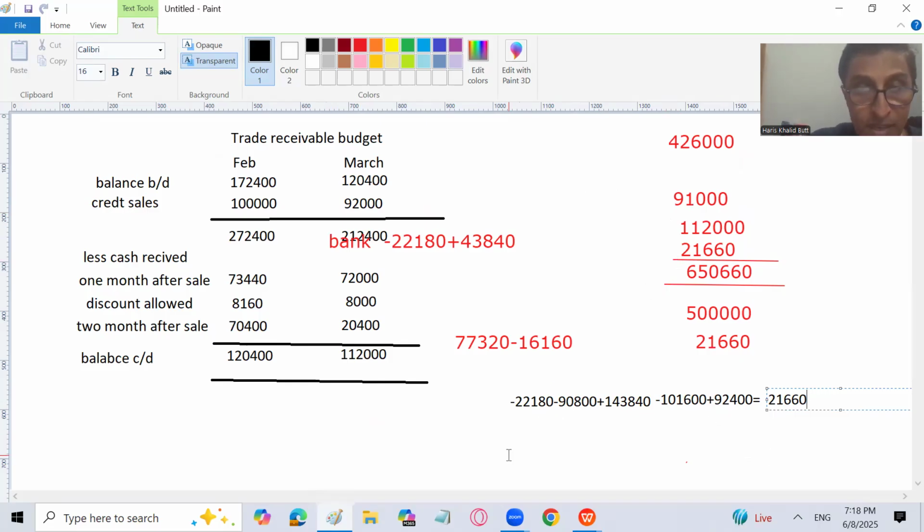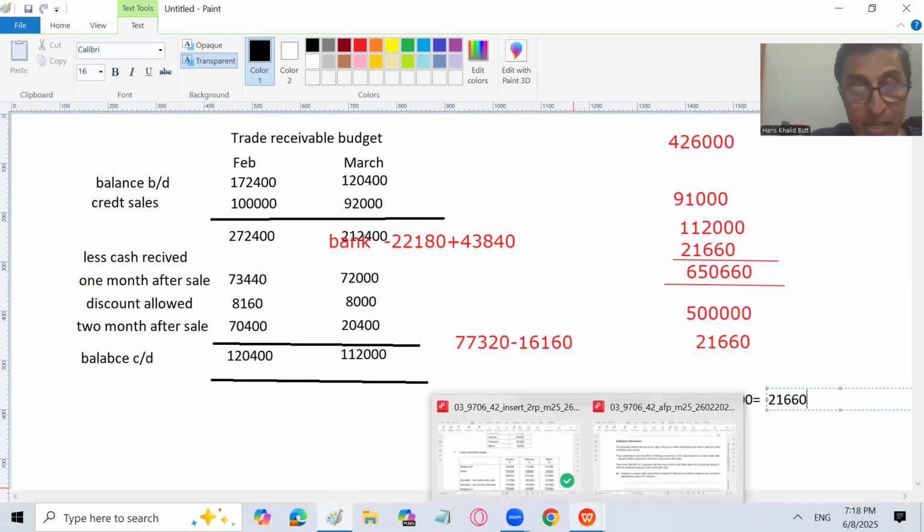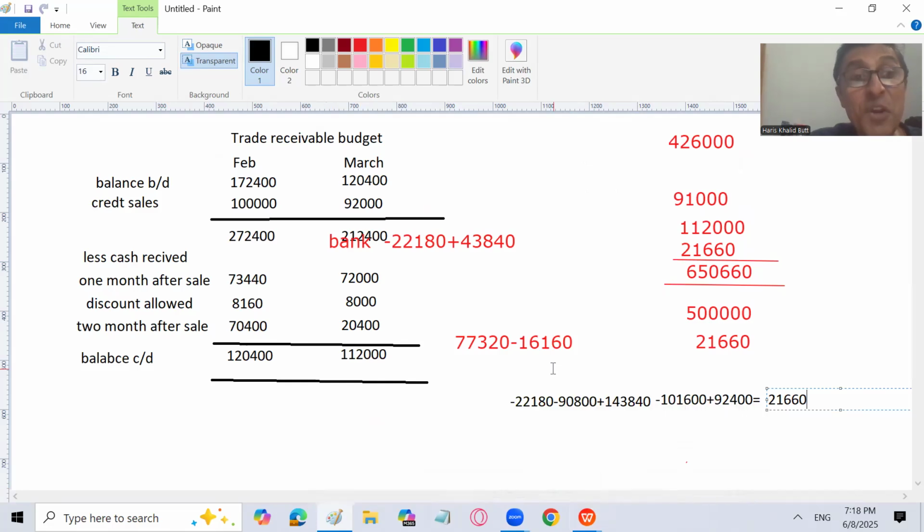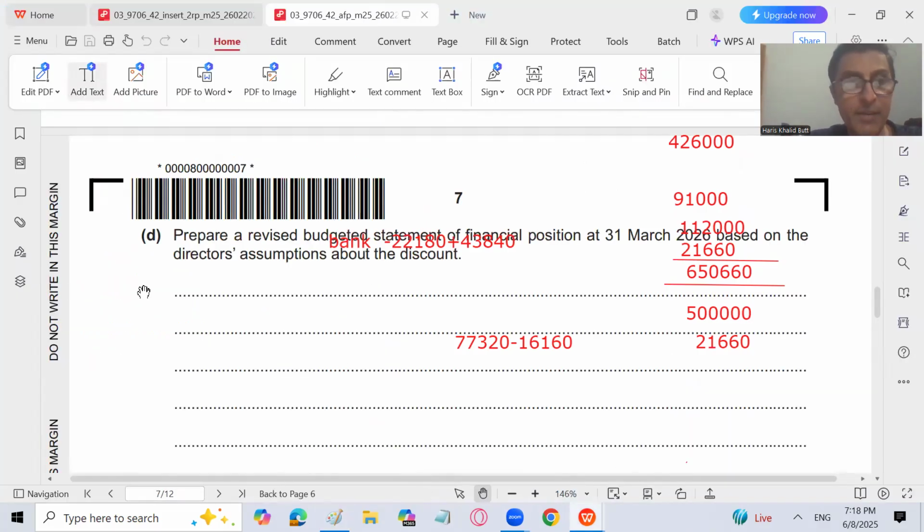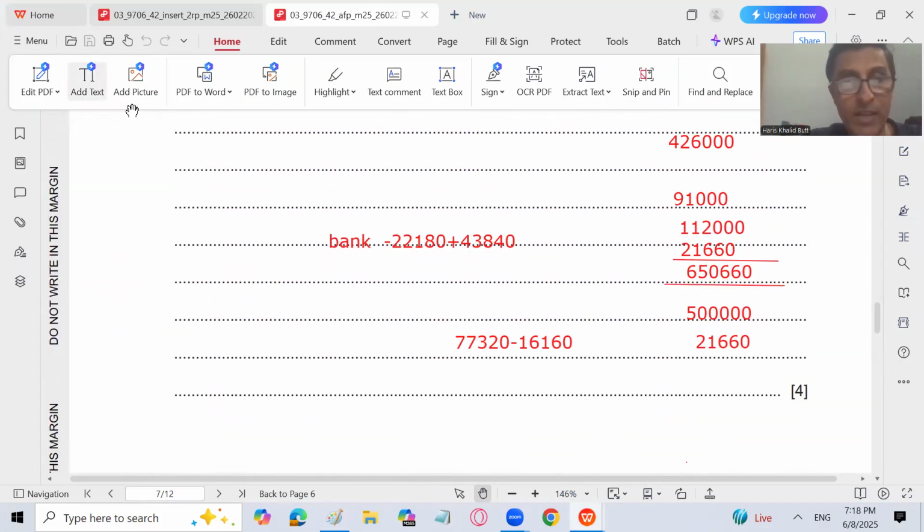So this is how we can correct the balance sheet and equalize the balance sheet. Remember that if you are not able to do that, you haven't much time, you can go for the balancing figure also, right? But the best thing is just to go for the calculation. But there was only one mark for that. I have seen the mark scheme. There was only one mark for that.